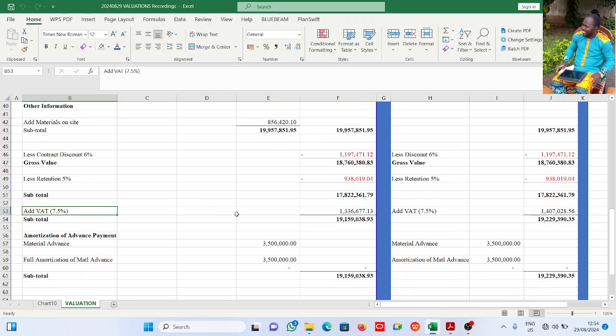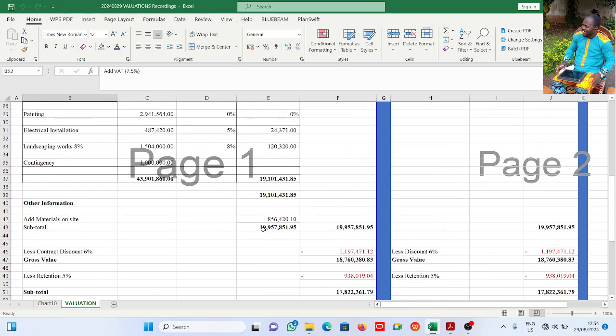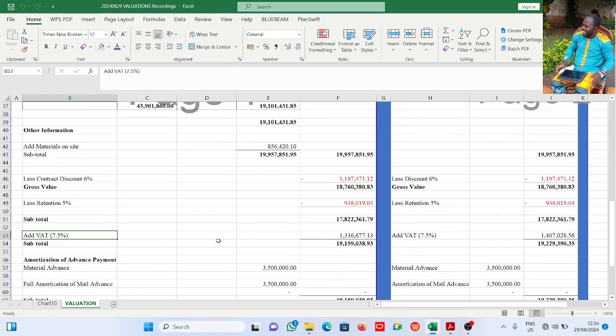If you look at this question, there are not many complications, like when you begin to have fluctuation, variation, profit and attendance, and such. That's why I said we'll be having this class on valuation in parts. All right, if I add VAT of 7.5% on my gross after retention, it is this.